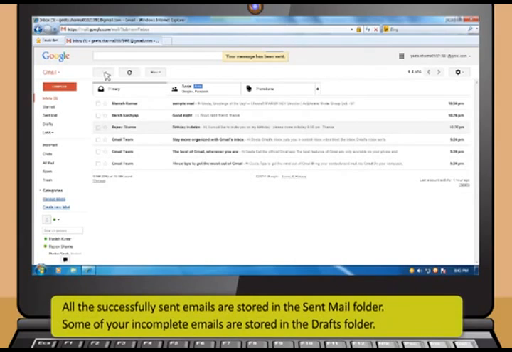All the successfully sent emails are stored in the Sent Mail folder. Some of your incomplete emails are stored in the Drafts folder. You can complete these drafts anytime and send them.